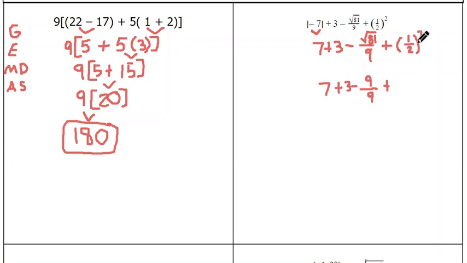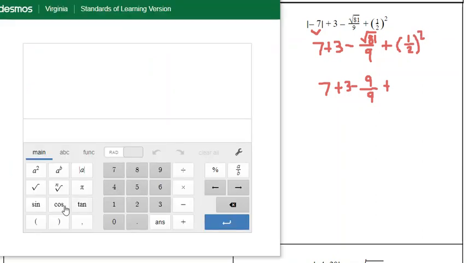And then I have another exponent here. I have a 1/2 squared. So a 1/2 squared means 1/2 times 1/2. Or I can put that in my calculator. I can do 1/2.